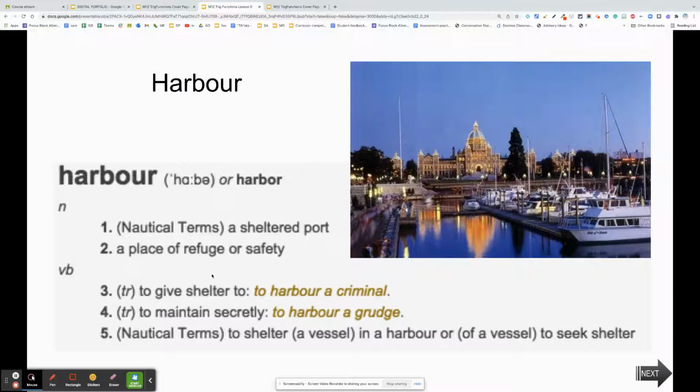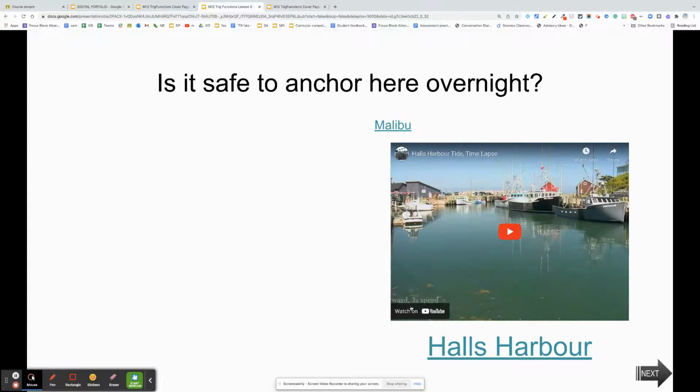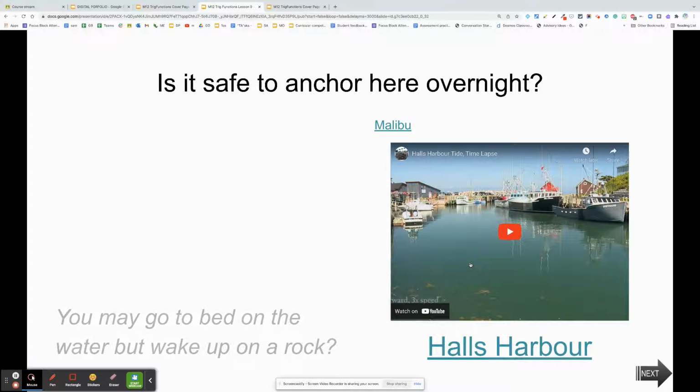So today we're going to be talking about harbors and safe harbors. There's some great video clip here for you to take a peek at in the slide deck. So please click on that to take a look.